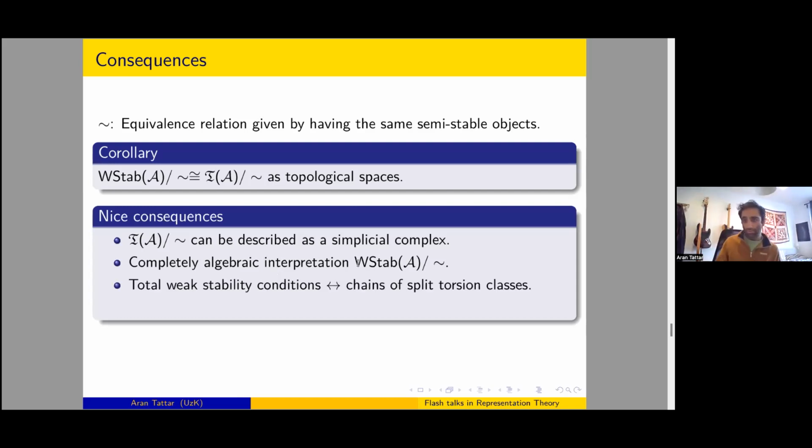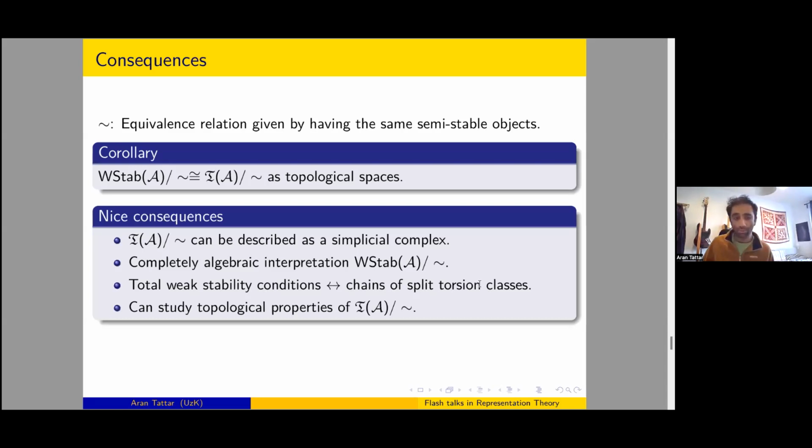We can identify some subspaces of these topological spaces, for example, the total weak stability conditions. These are weak stability conditions for which every indecomposable is semi-stable. These correspond precisely to chains of split torsion classes.